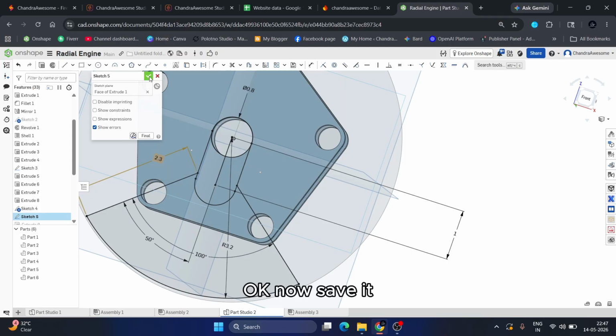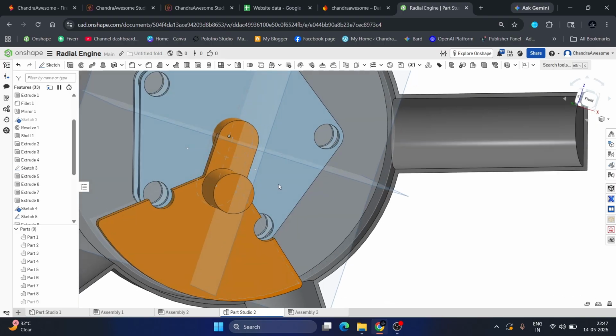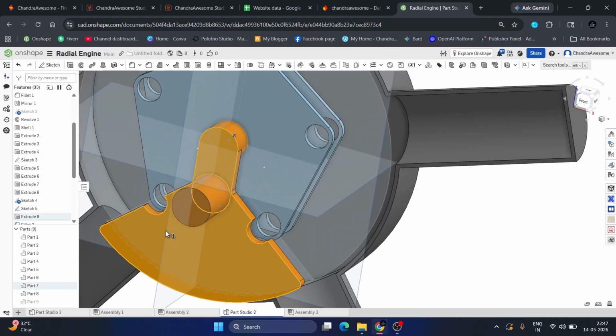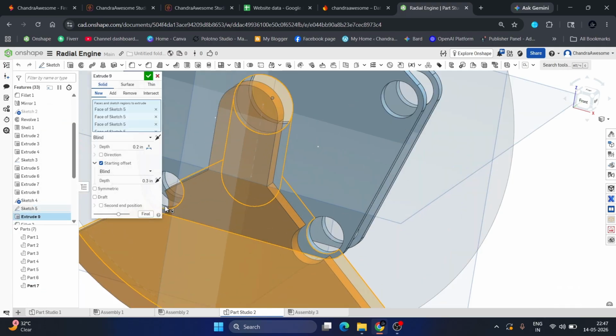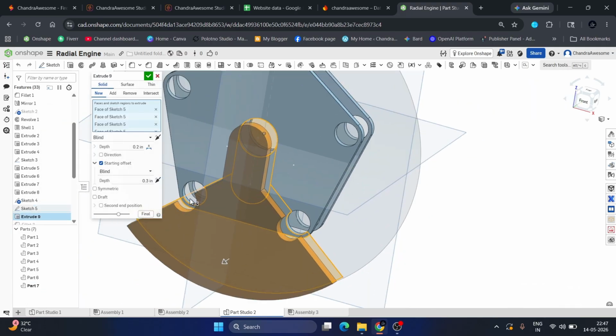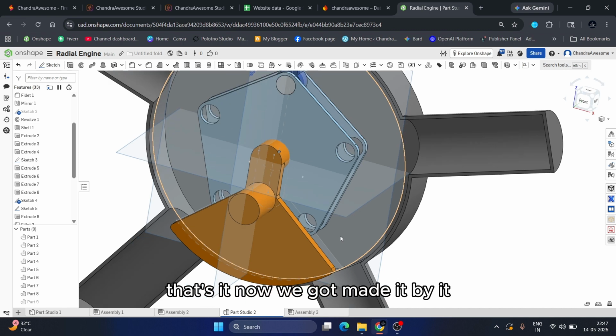Okay, now save it. Edit the extrude. That's it. Now we got the minimum interference.